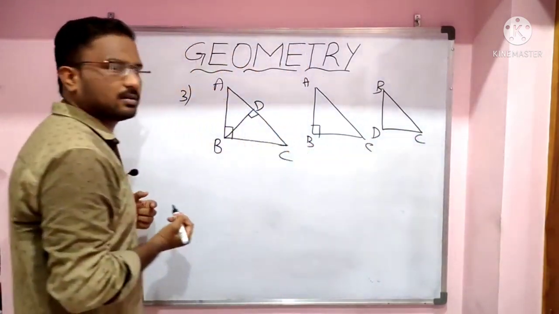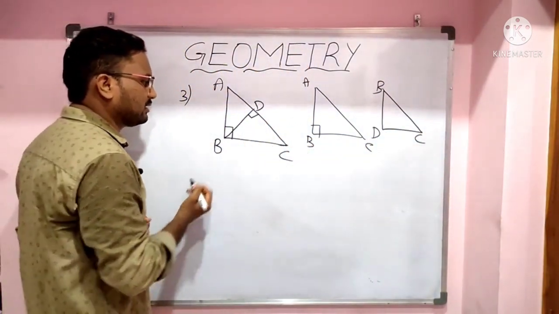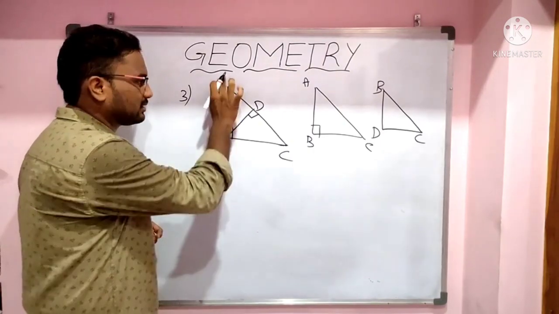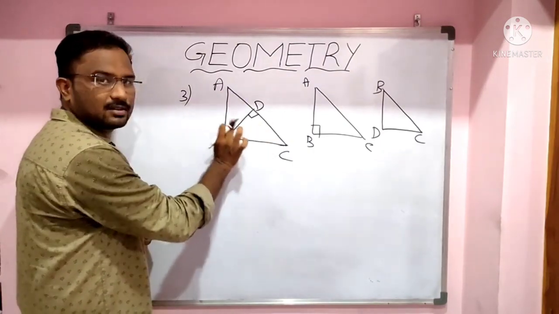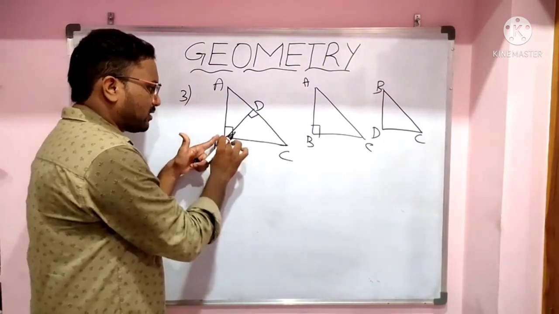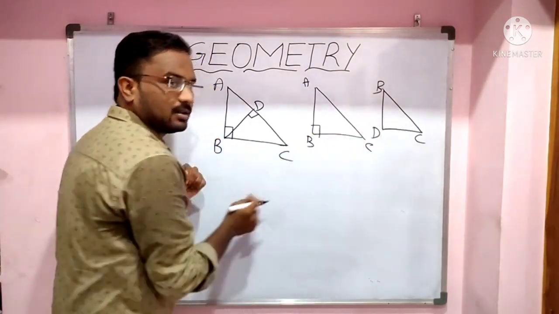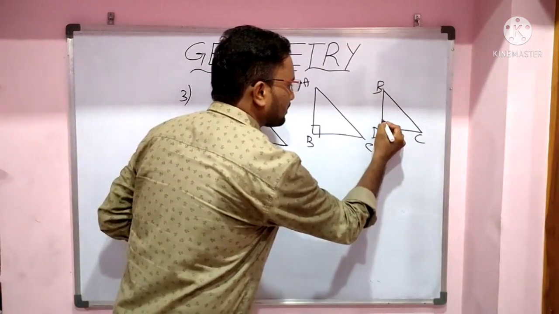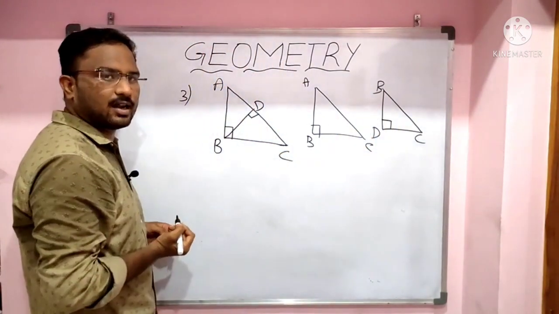In triangle ABC, angle B is 90 degrees. And in this triangle BDC, angle D is 90 degrees.